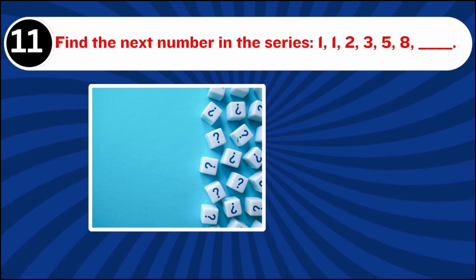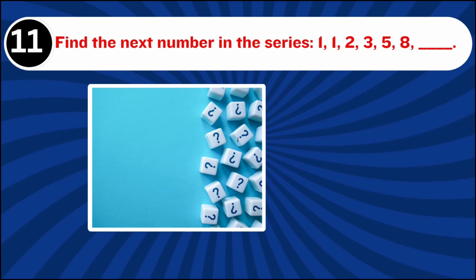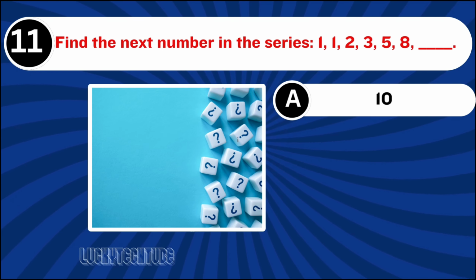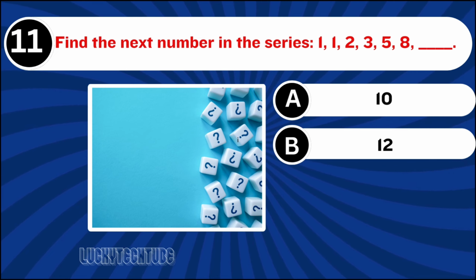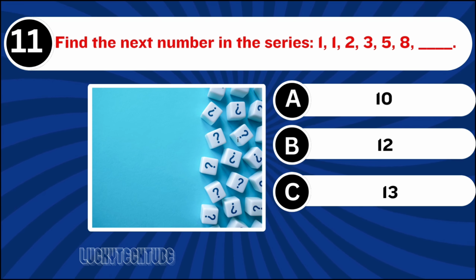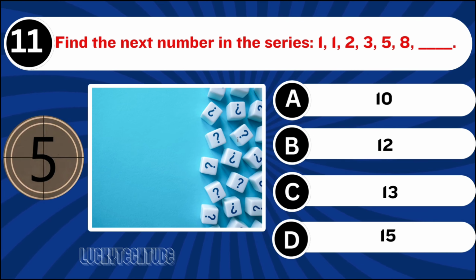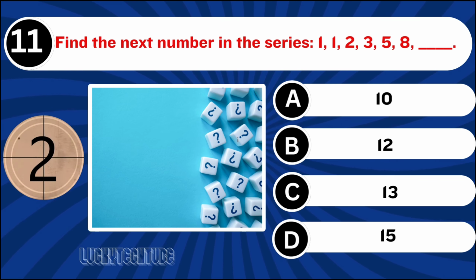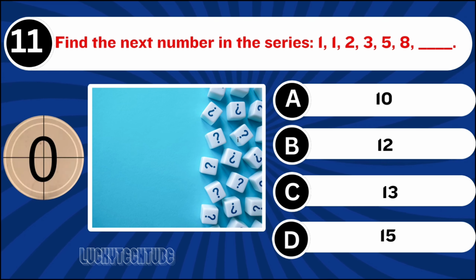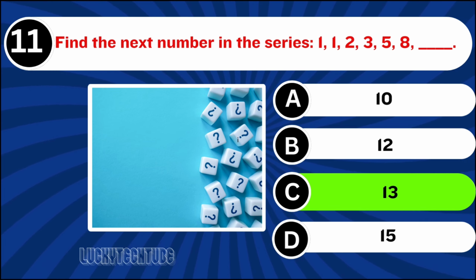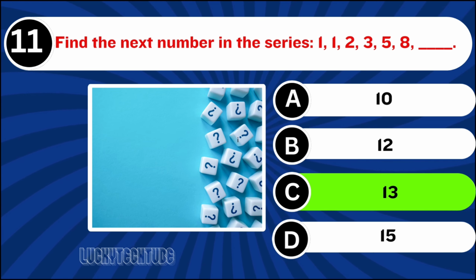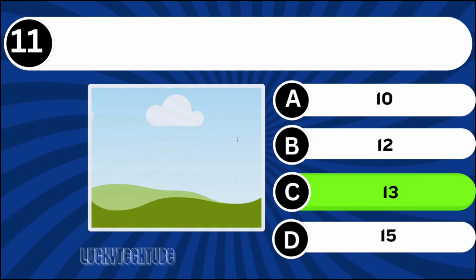Question number 11. Find the next number in the series. The right answer is option C, 13. Question number 12.